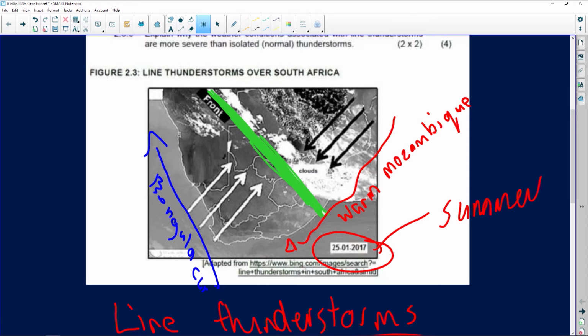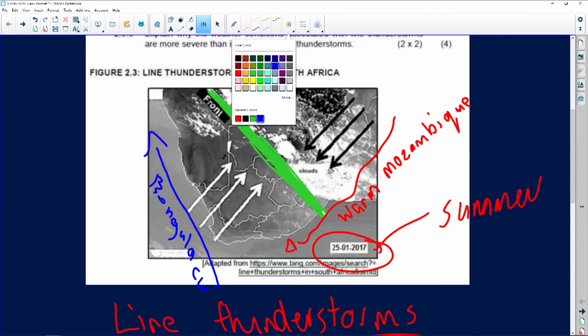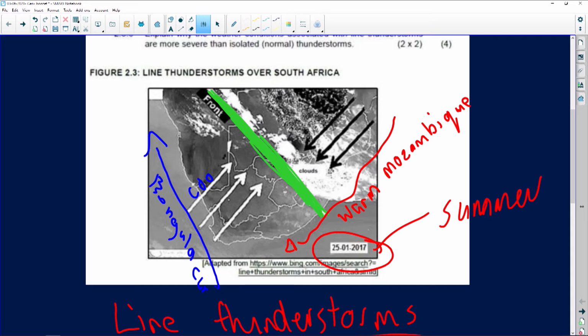Now, immediately, if you look at these arrows, they represent, for instance, the cold Benguela represents the cool, dry condition. Why is it cool and dry? Because it's a very cold current. Not a lot of moisture in it because it's cold. So it creates cool and dry conditions.